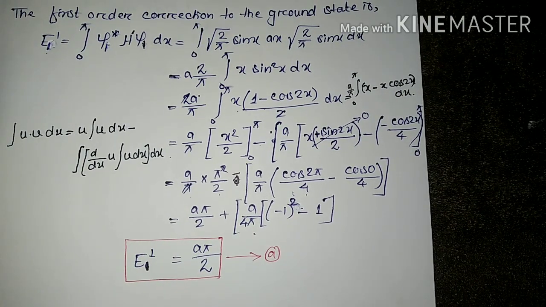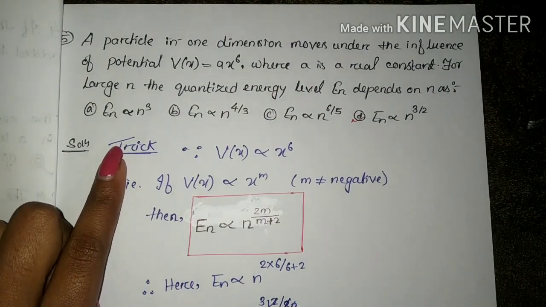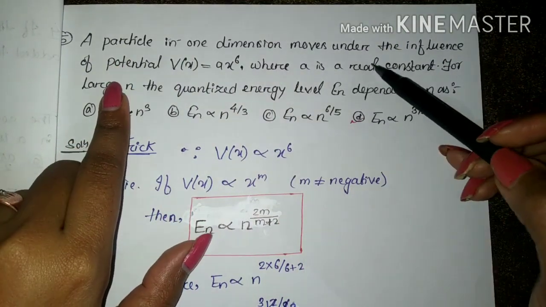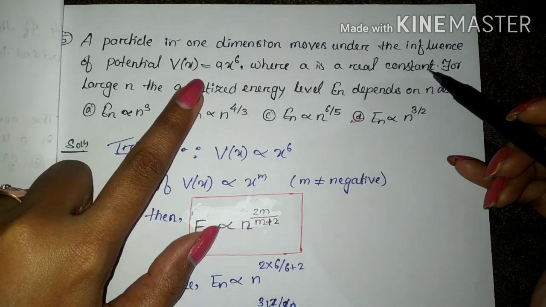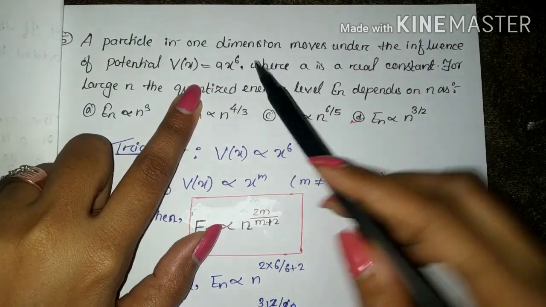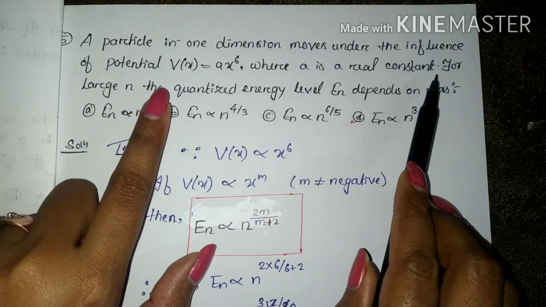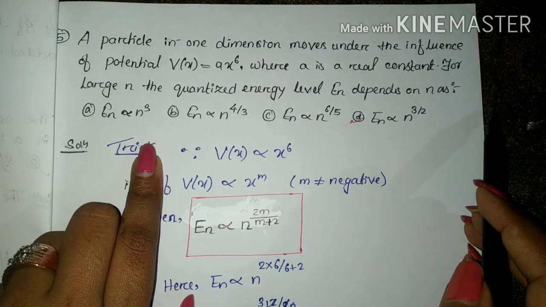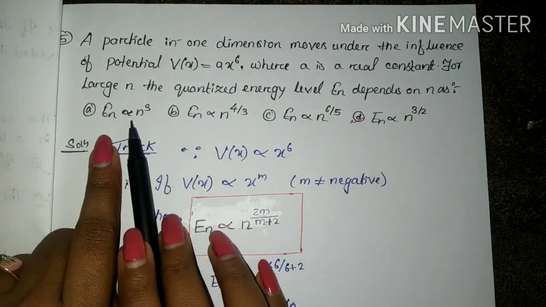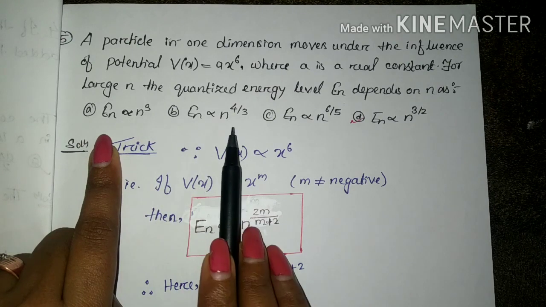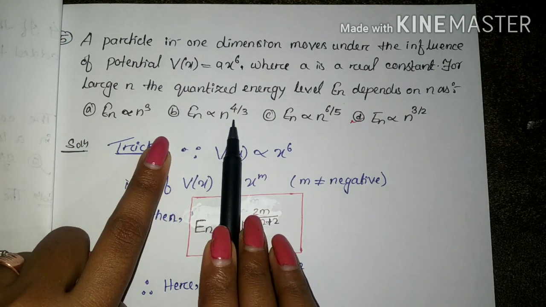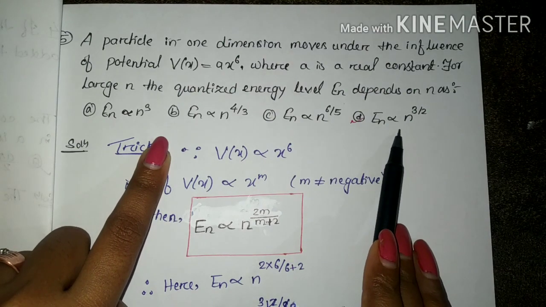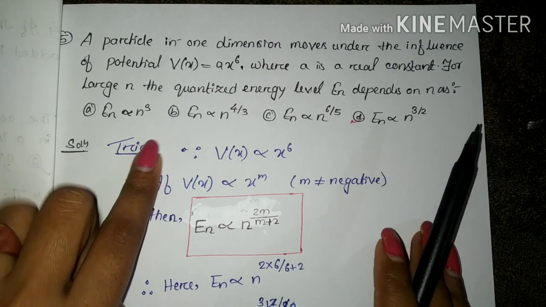So now let's come to the next question, which is from the WKB approximation. In this question we have a particle in one dimension, moving under the influence of a potential V equals a x to the power 6. Here a is a real constant, and for large n, the quantized energy level En will depend on n how? The first is En proportional to n cube. The second is En proportional to n to the power 4 by 3. Third is En proportional to n to the power 6 by 5. And the fourth is En proportional to n to the power 3 by 2. These are the 4 options.